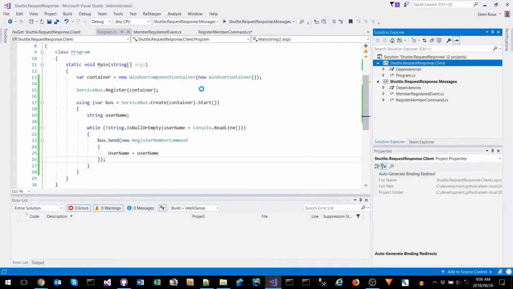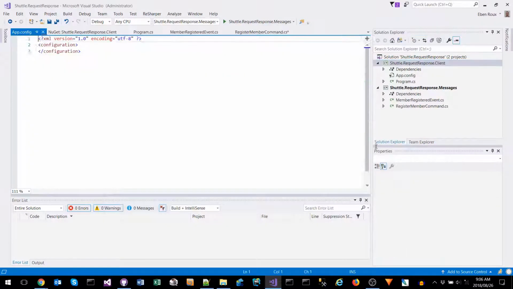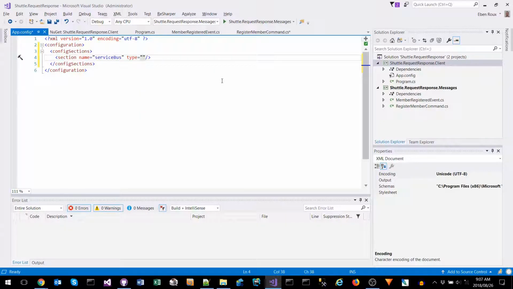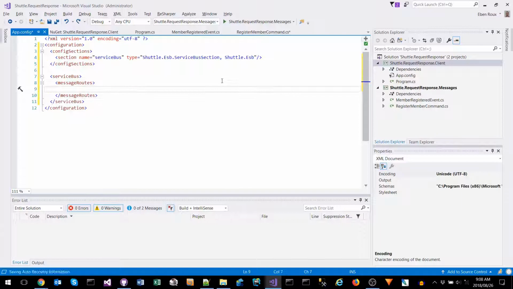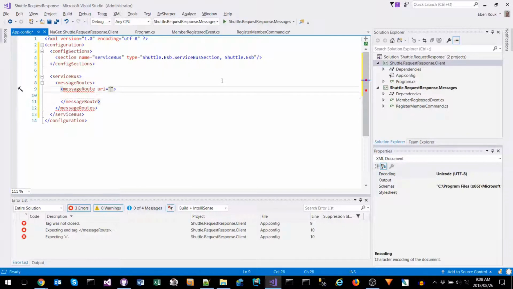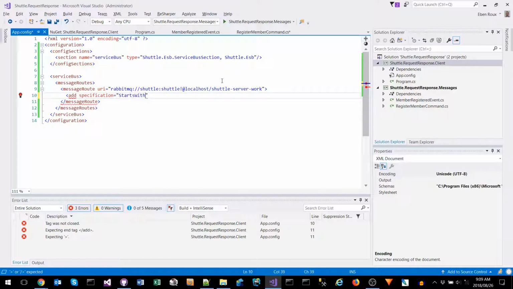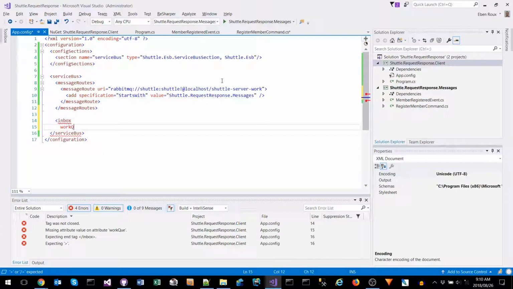We then add a configuration file with the service bus section and then route all the relevant messages to the server queue. We also add an inbox since we will be receiving response messages.